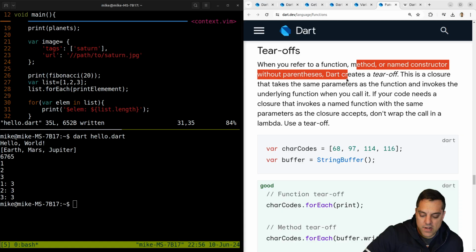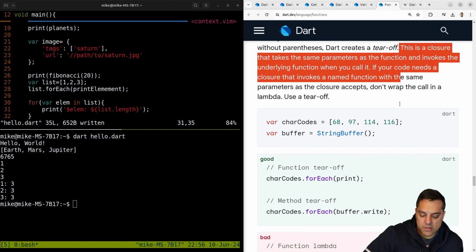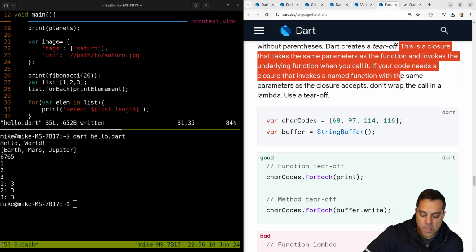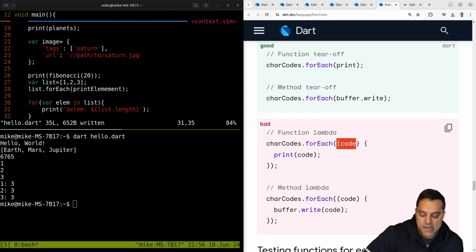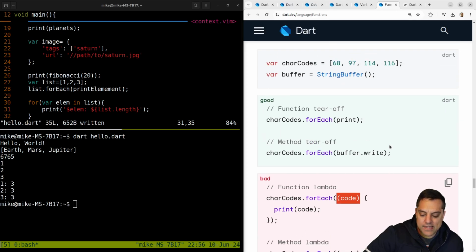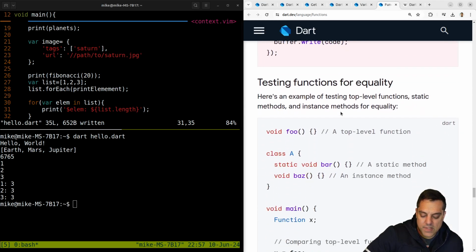When we refer to a function, method, or named constructor without parentheses, Dart creates a tear-off. So the closure takes the same parameters as the function and invokes the underlying function when you call it. Okay, I mean, this seems pretty reasonable. I'm just passing in the function as a parameter here. I guess it's saying don't pass in the character codes here. Maybe it's like making a copy or something. I'm just going to try to understand what exactly they mean by that. And then calling print versus just directly passing in print, which acts on the forEach. Interesting. Okay.